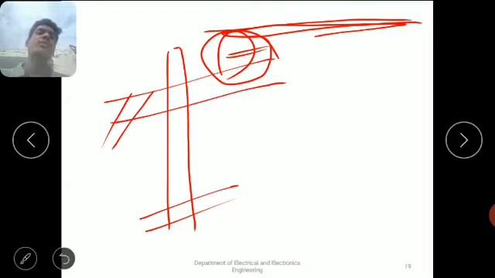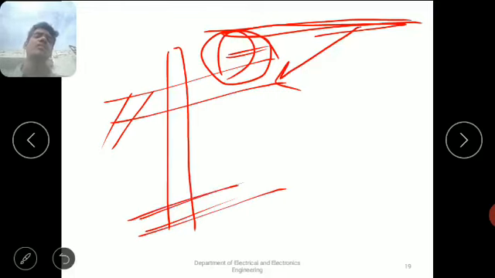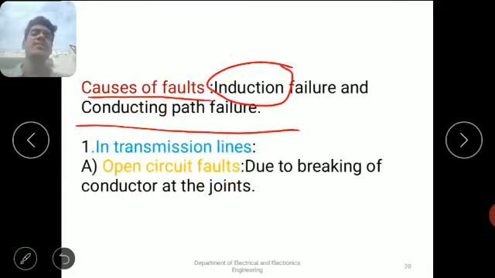Due to damage of this insulator, the line conductor will come directly in contact with the cross arm, and that cross arm is connected to the supporting pole, that means connected to the ground. That is the main reason, insulation failure, for the occurrence of a fault. And the second one is conducting path failure.